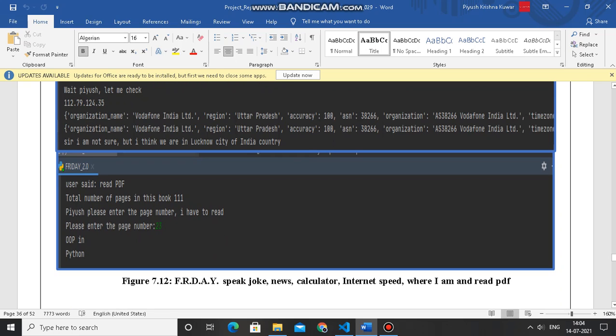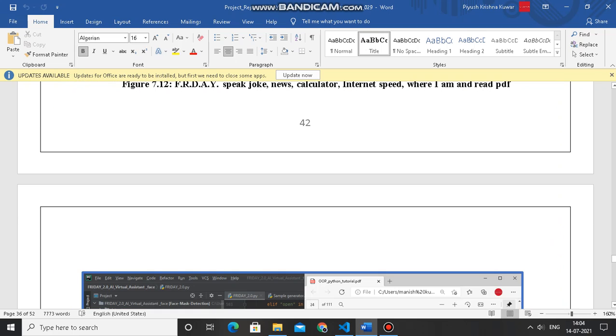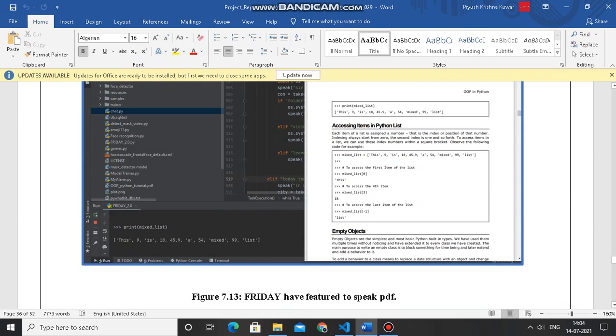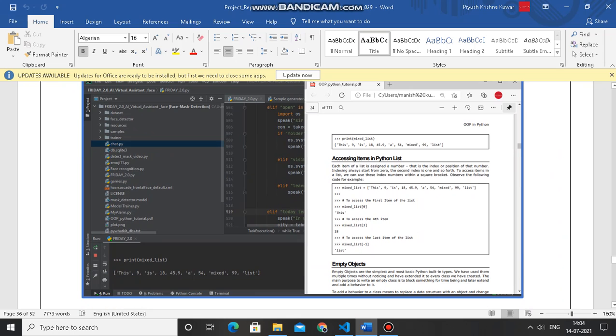It allows the user to read a PDF, and it tells about the PDF we have selected. It tells the page number, or if we want to read the PDF, Friday can also work like an audio book. It will read the PDF. That will be a big benefit for users. Just like this, it is reading everything.